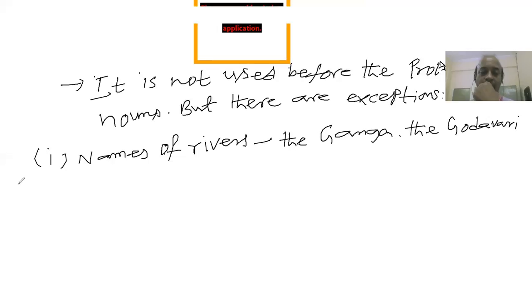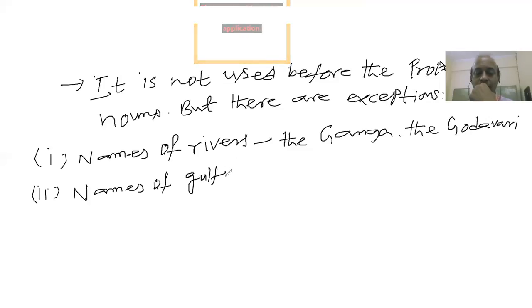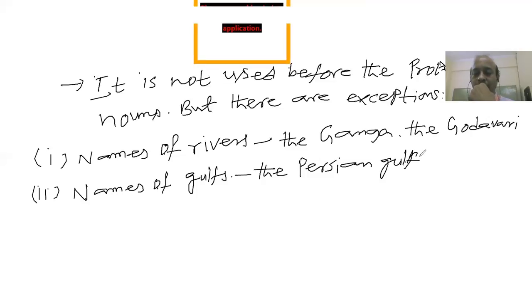Similarly, the other exception is names of gulfs. You say the Persian Gulf, right? You say the Persian Gulf.